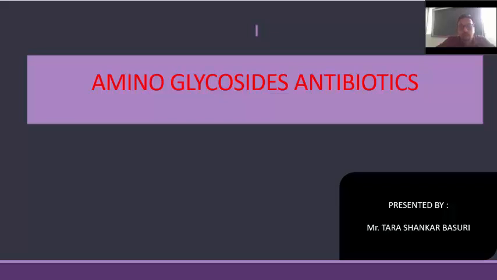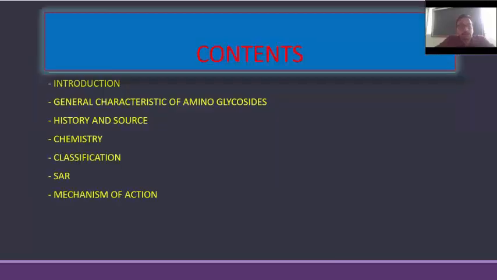Dear student, today I am going to discuss aminoglycoside antibiotics. So what are the contents we will discuss? First is introduction, second is general characteristics of aminoglycosides. Next we will discuss history and source. Next we will discuss chemistry, classification, SAR, and last we will discuss mechanism of action.